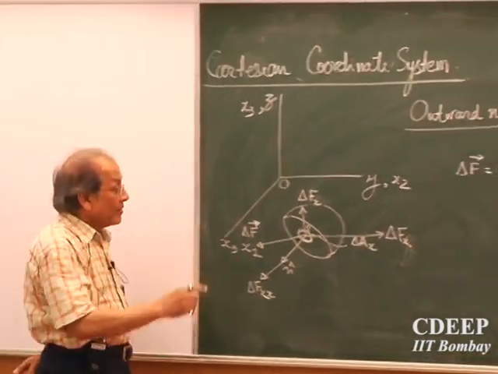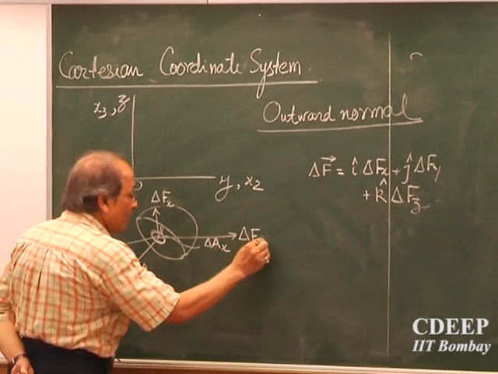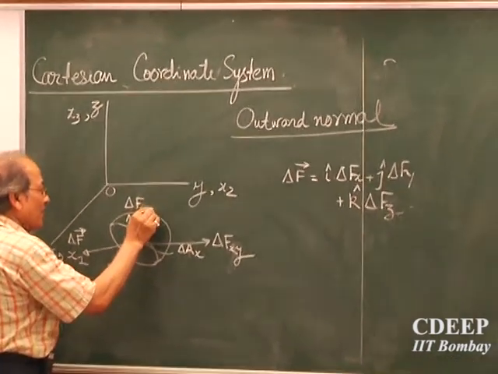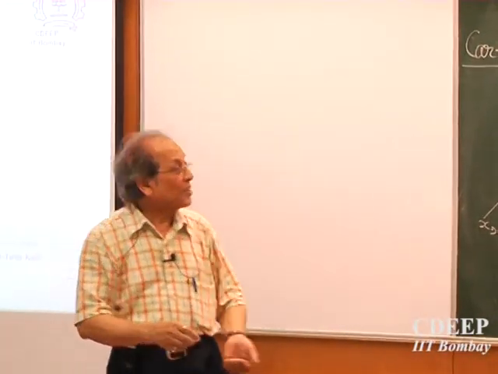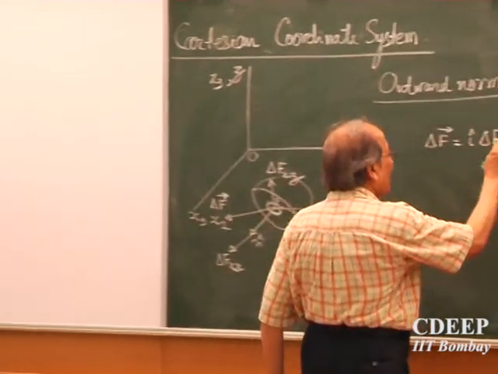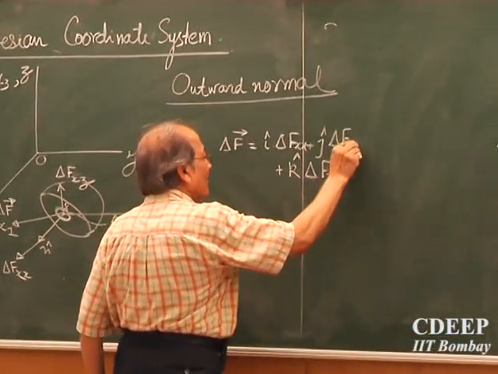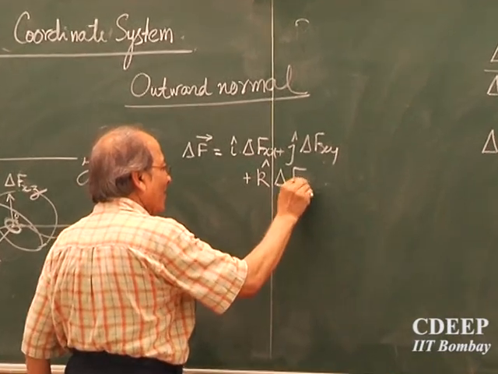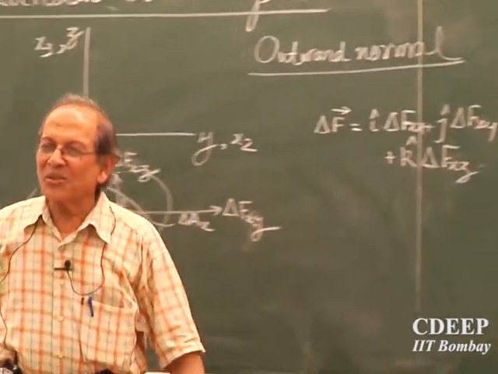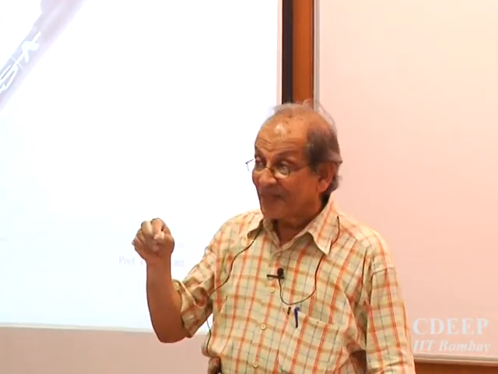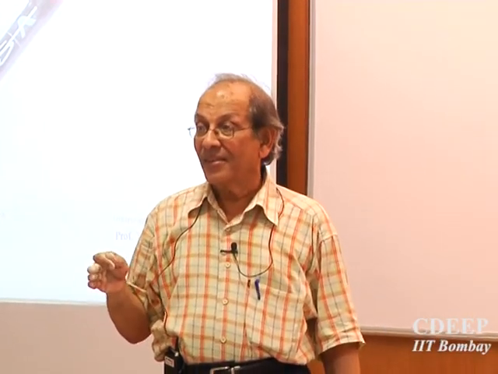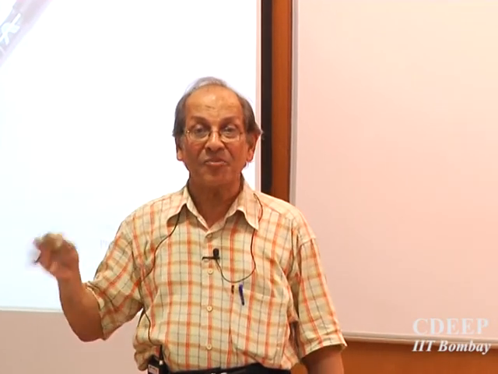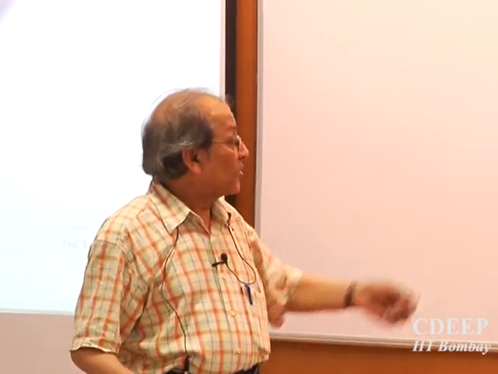This one is acting in the y direction, and this one is in the z direction. So what I wrote here, you can write like this. Not that the first one was wrong, but this is much better, because now we are bringing in also the definition of the plane. I have cut by a plane whose outward normal is in the x direction. So these are the three components.